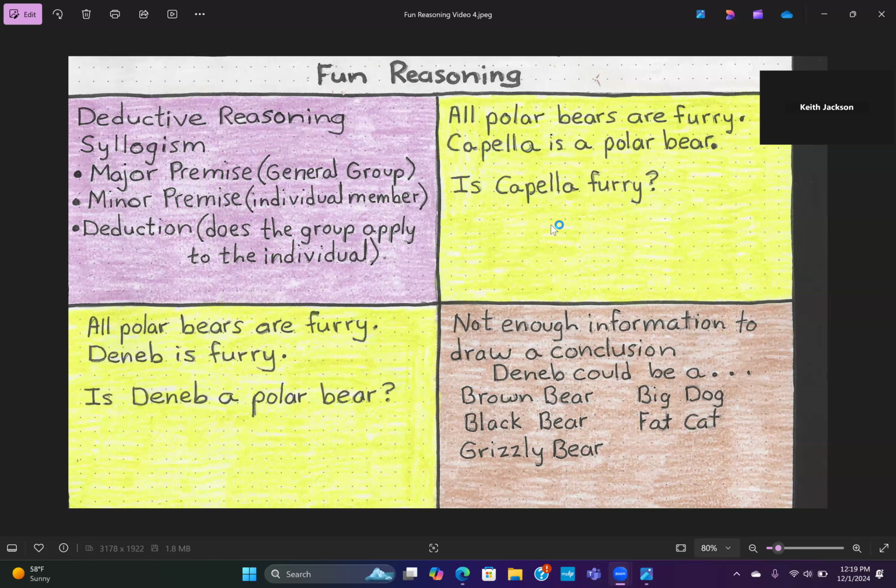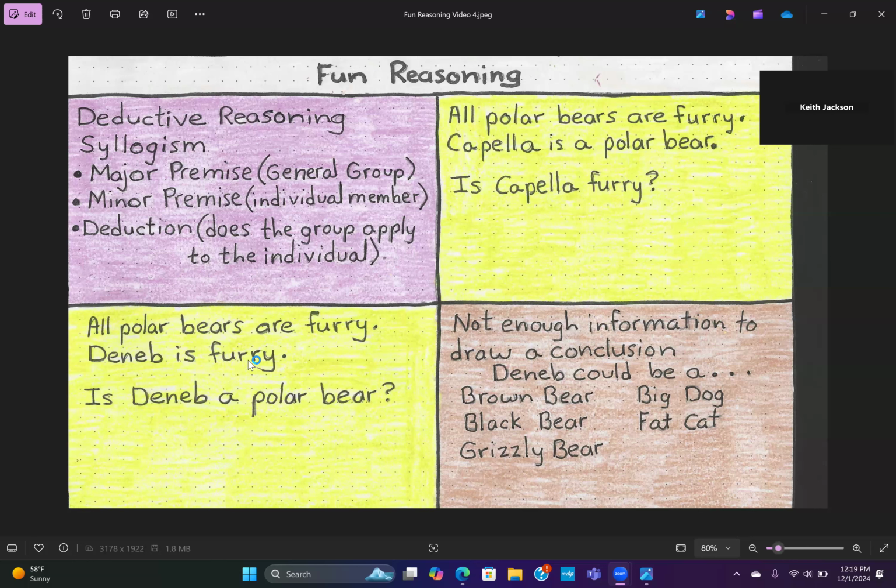And so now the question is, is Capella a polar bear? And yes, she is, because she is the individual member of the general group. And now let's go to the deduction. Is Capella furry? And the answer to that question is yes, because she happens to be a polar bear.